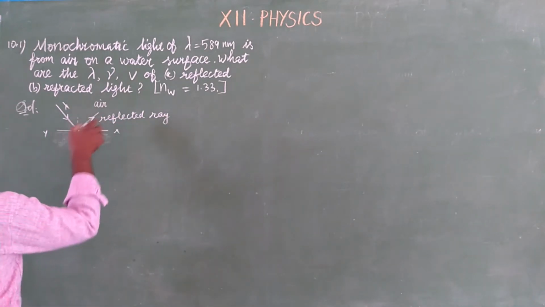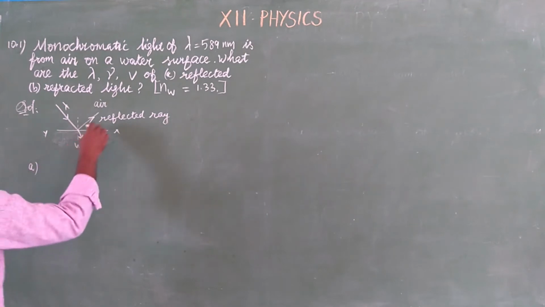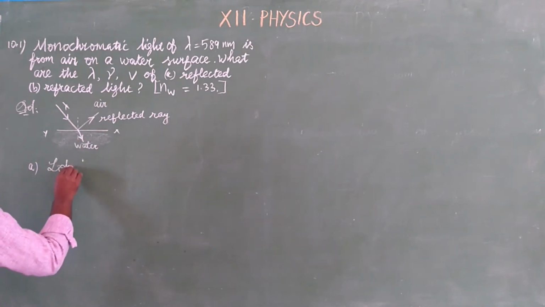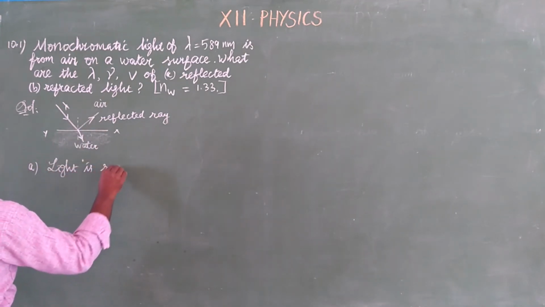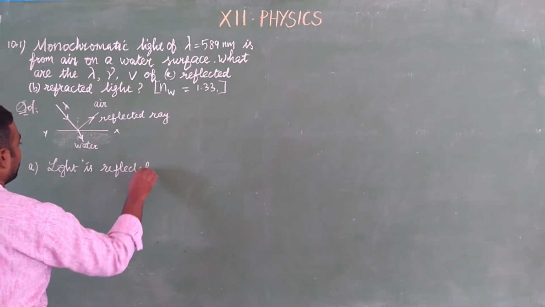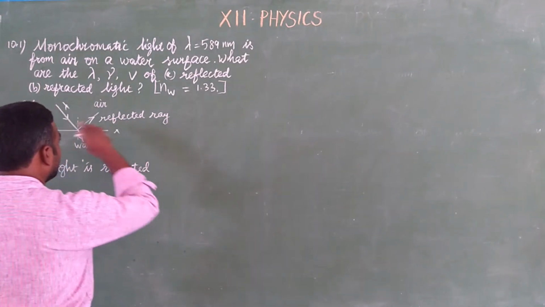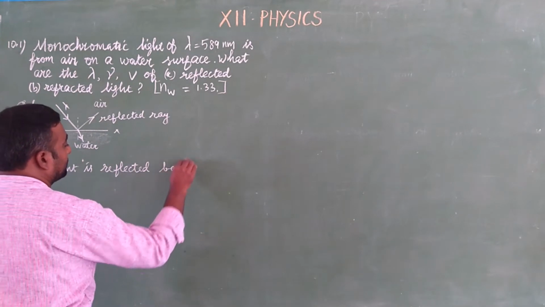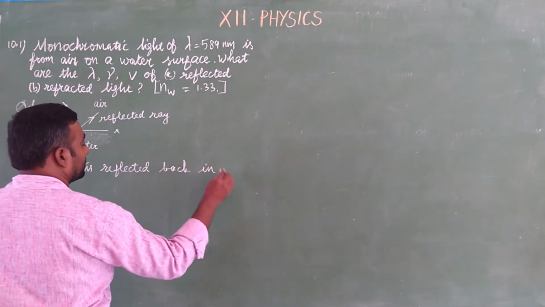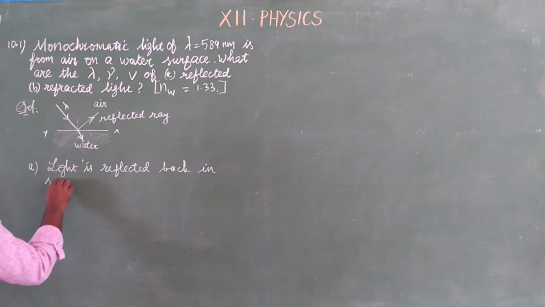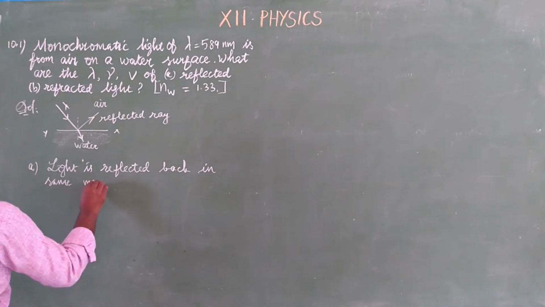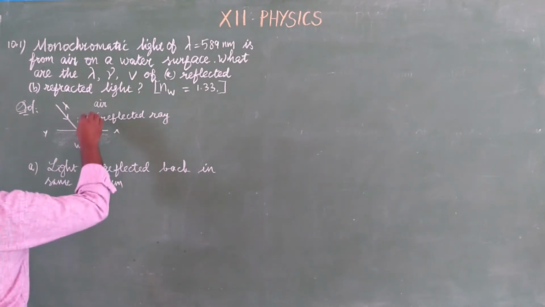Okay. So here in case A, what happened to the light? Light is reflected back in the same medium. What is the same medium? In the air medium itself.